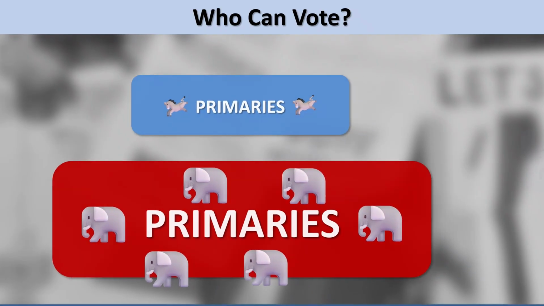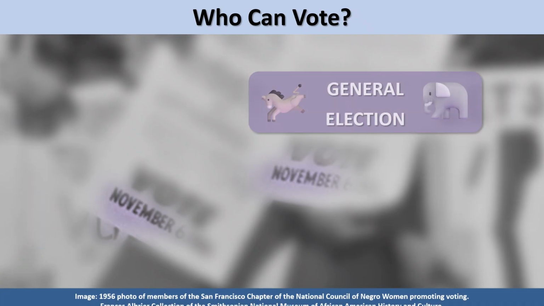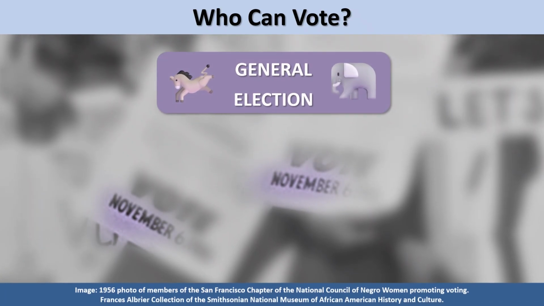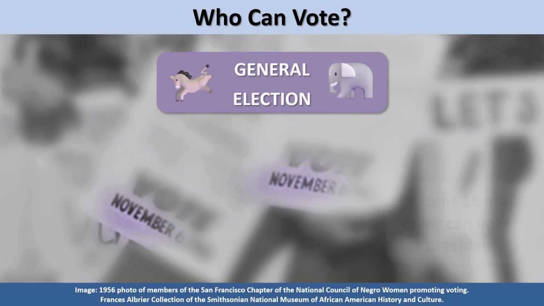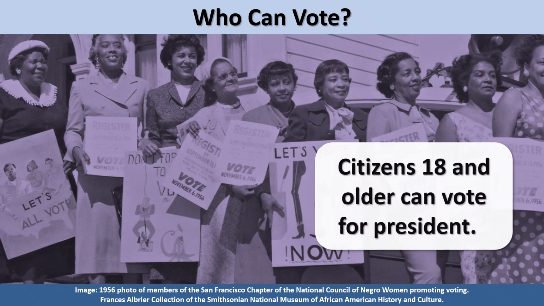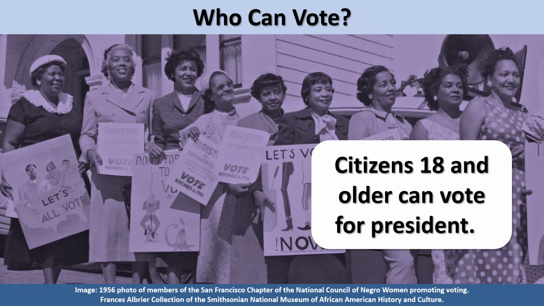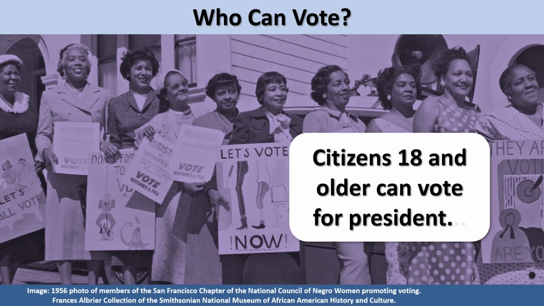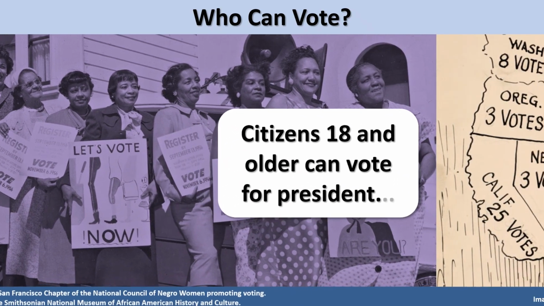The next phase of presidential elections is the general election in November. In the general election, citizens 18 and older can vote for president. In the general elections in November, it doesn't matter if a voter is registered as a Republican, a Democrat, or neither. Citizens 18 and older can vote for whatever candidate they prefer, no matter if that candidate is of the voter's registered party or not.